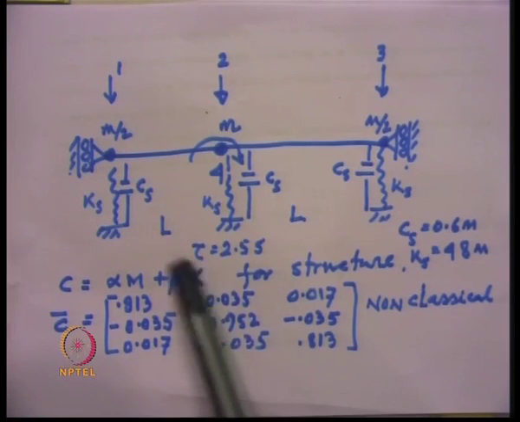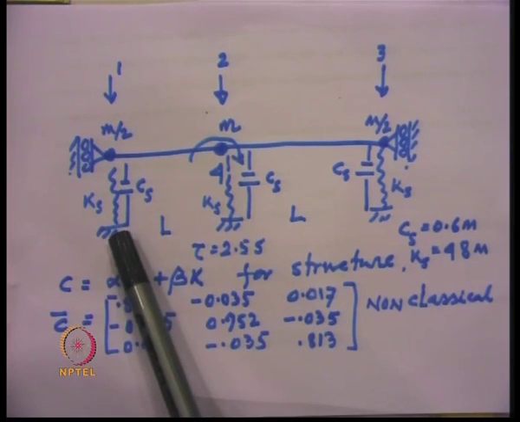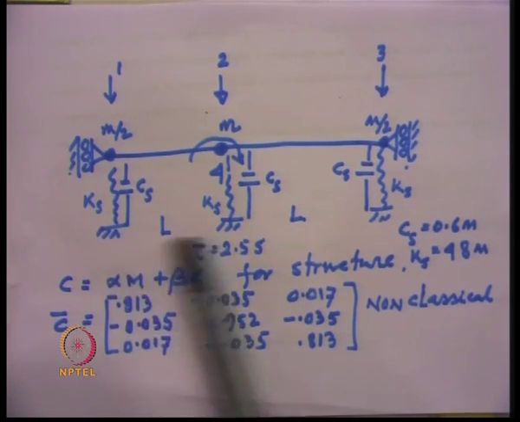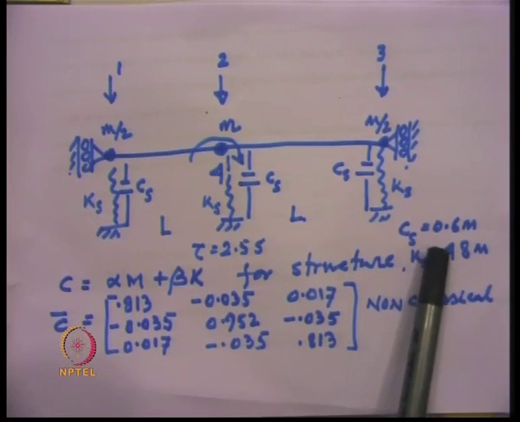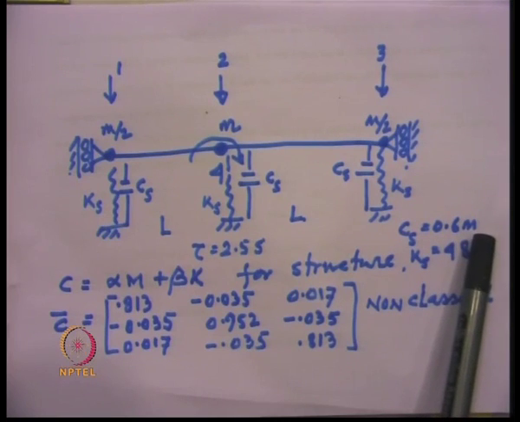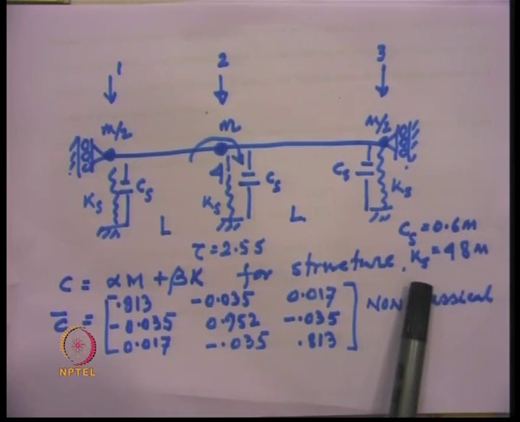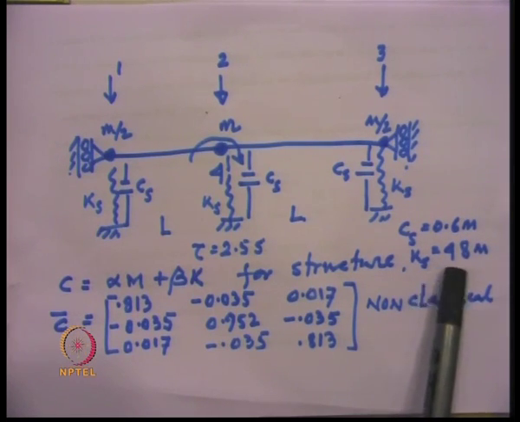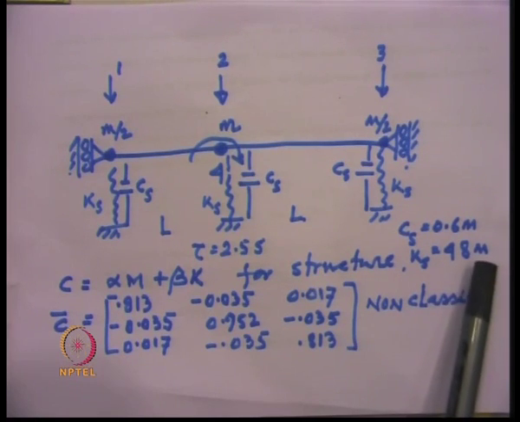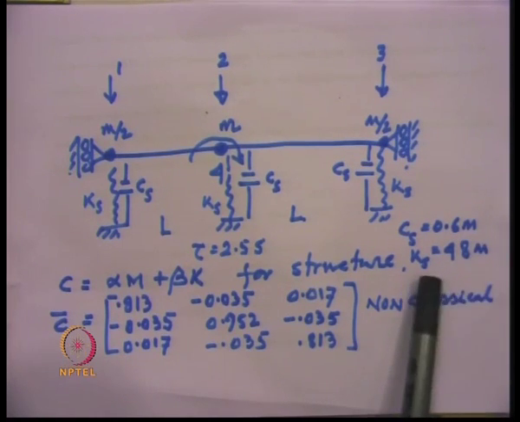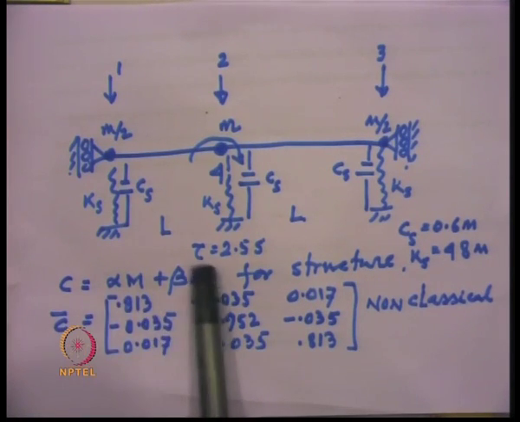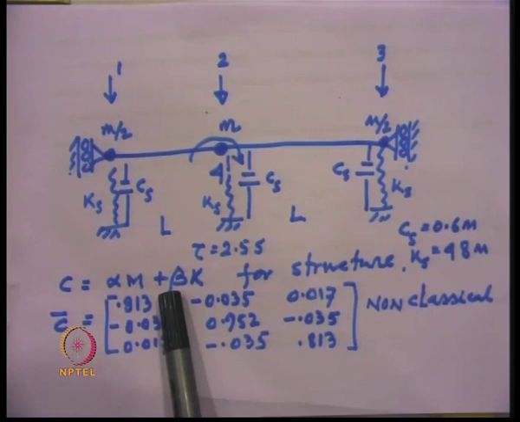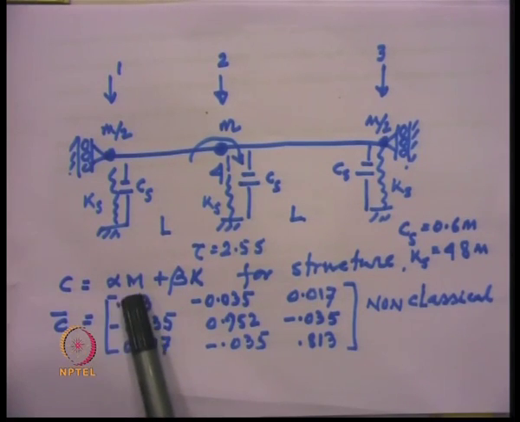There is a time lag which is assumed between the supports. That time lag is 2.5 second. Cs value is given as 0.6 m and Ks value is given as 48 m. The structural damping matrix is obtained as C is equal to alpha m plus beta k.